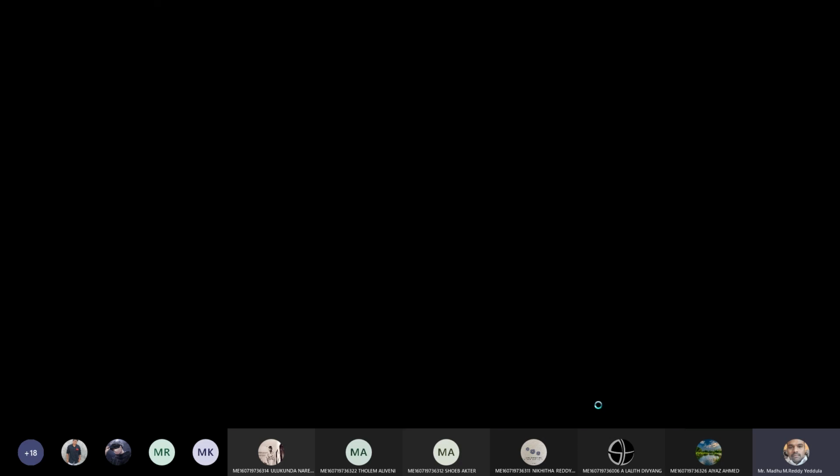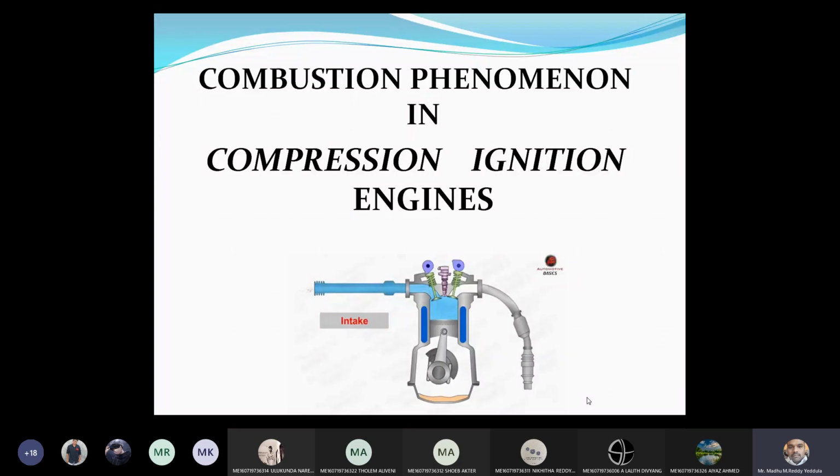Is it clear? SI engine, combustion phenomena SI engine. Only 4 to 5 questions are there. Hardly you will get one essay from those 5 questions. One is the combustion phenomena SI engine. Second one is combustion phenomena CI engine. Then factors affecting the combustion phenomena, knocking, factors affecting the knocking.